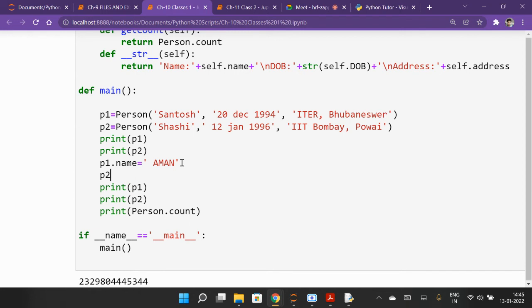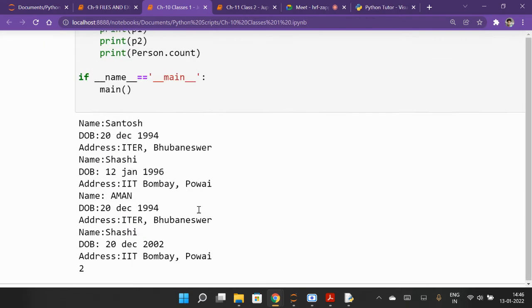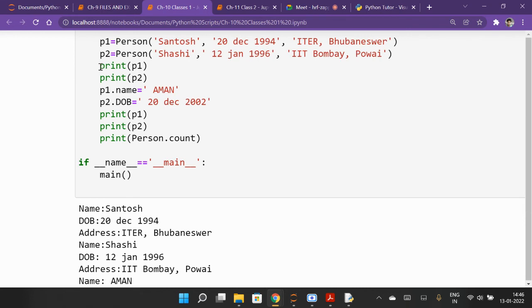And P2 dot, suppose you want to change the DOB. What date do you want? Suppose I make it 20 December 2002, anything you can write. So just print it and see if it's working or not. The first print will print the same name, date of birth, address.